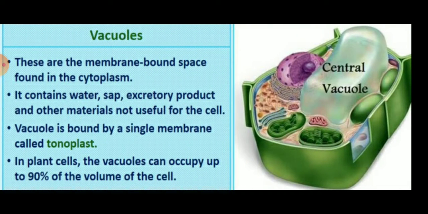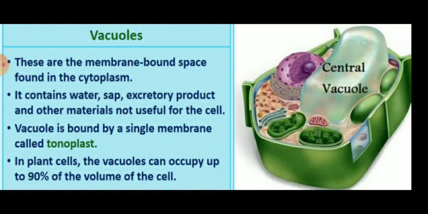The next is the vacuoles. Children, these are membrane-bound spaces found in the cytoplasm. They mainly contain water, sap, excretory products and other materials which are not useful for the cell. The vacuole is bound by a single membrane called the tonoplast.